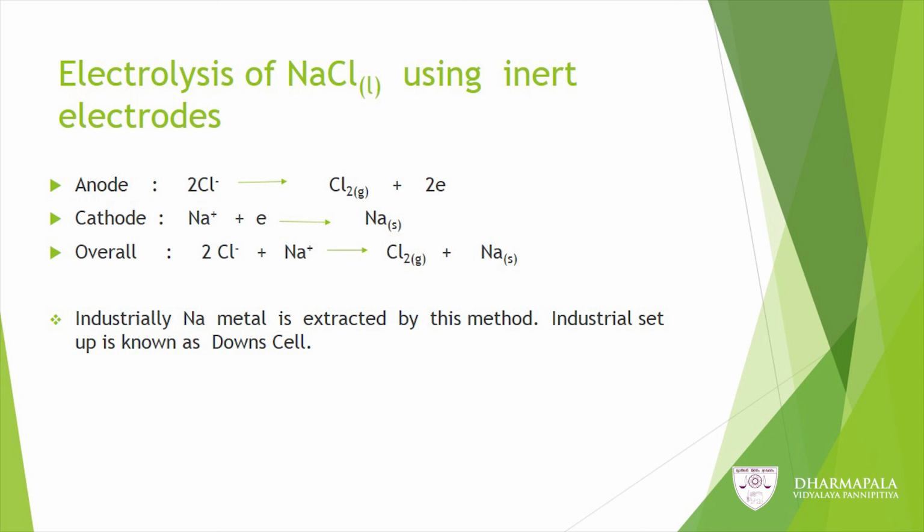Industrially, sodium metal is extracted by this method. The industrial setup is known as the Downs cell.